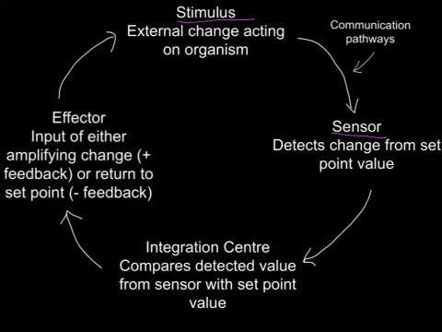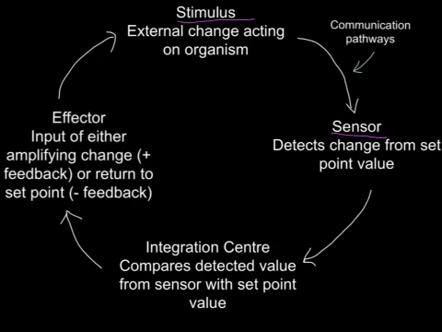The sensor is the part of the feedback loop which detects a change in the environment. For thermoregulation, the sensors are thermoreceptors, and in the dingo these are found in the skin and deep in the body tissues.